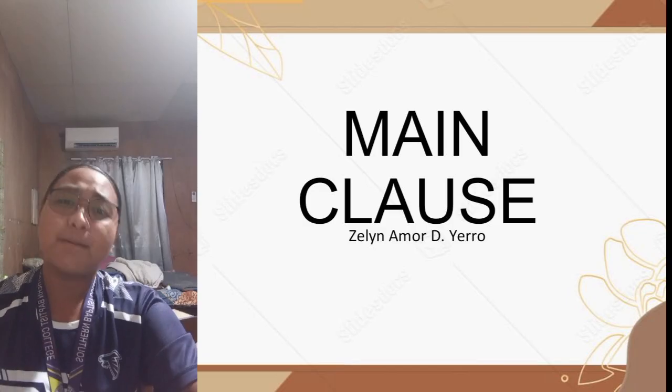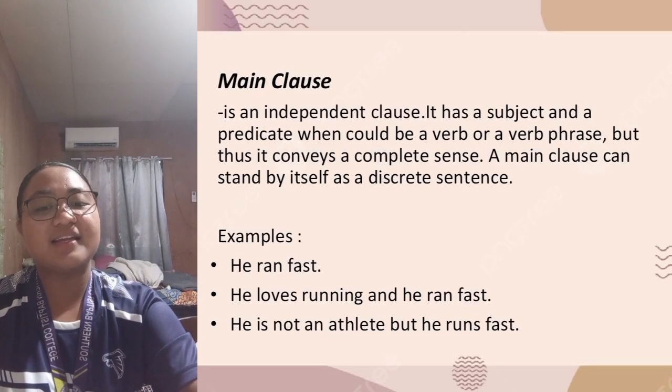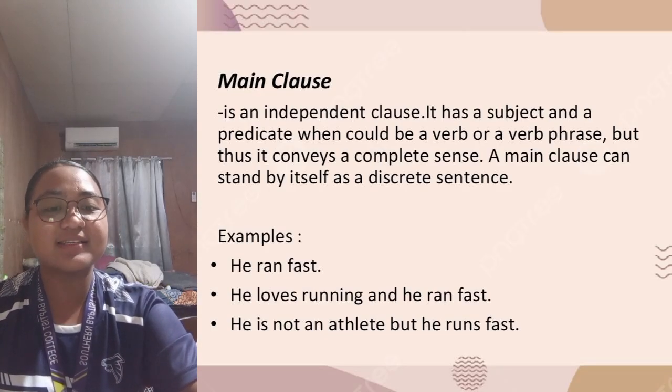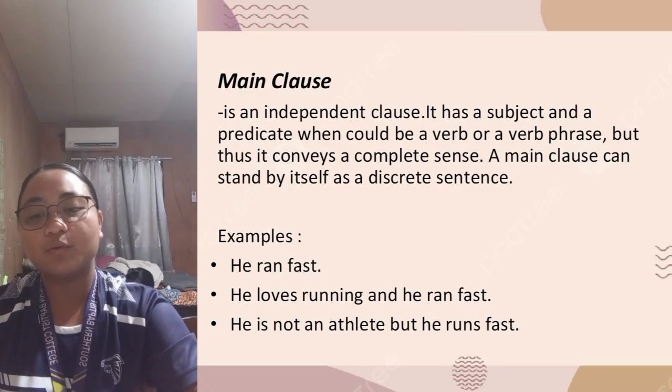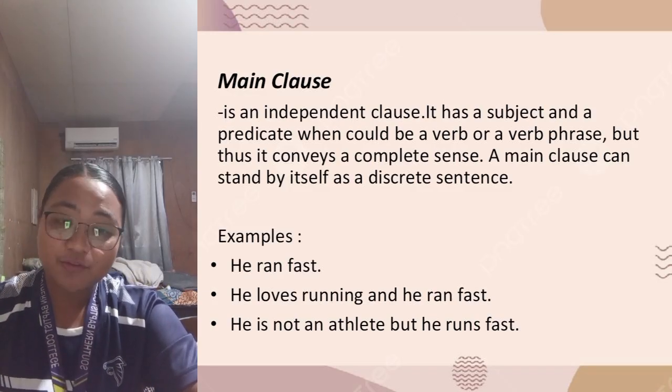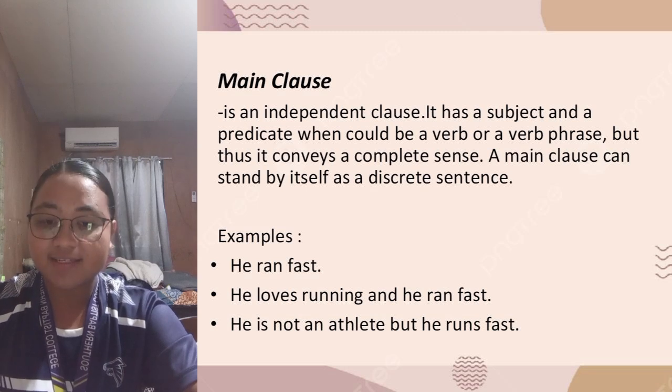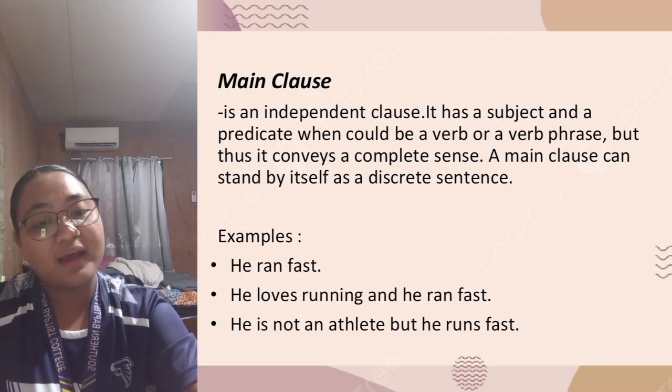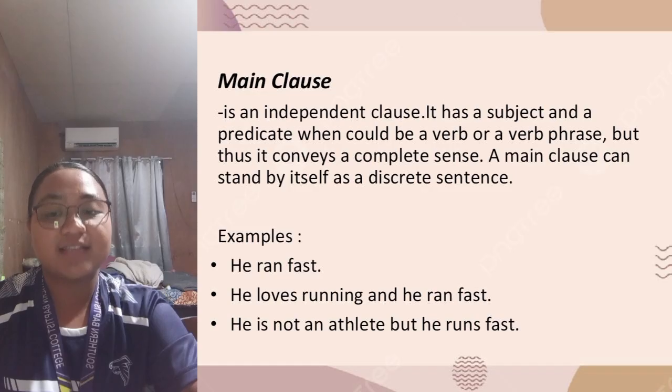So what is a main clause? A main clause is an independent clause. It has a subject and a predicate, which could be a verb or a verb phrase. Thus, it conveys a complete sense. A main clause can stand by itself as a discrete sentence.